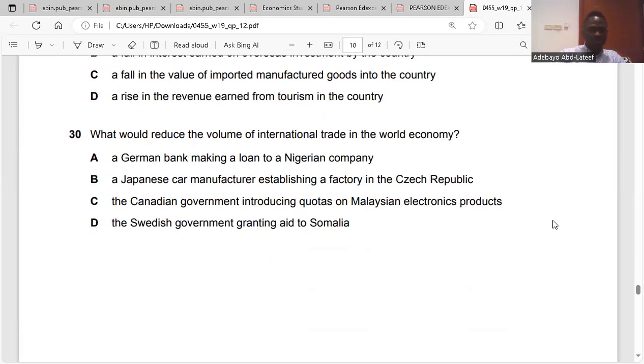Question 30. What would reduce the volume of international trade in the world economy? A German bank making a loan to the Nigerian economy. That means there's globalization. It's not A. A Japanese car manufacturer establishing a factory in the Czech Republic. That is globalization, free trade. It's not B. The Canadian government introducing quotas on Malaysian electronic products. That is trade restriction. Quotas are examples of trade restriction. So the answer is C. But let's check D: the Swedish government granting aid to Somalia. That is help, that's aid. So the answer is C.